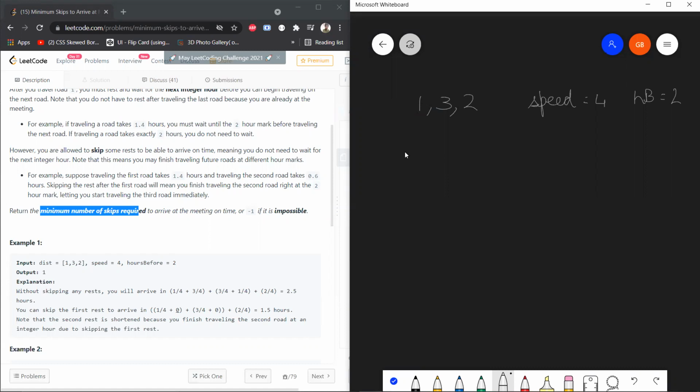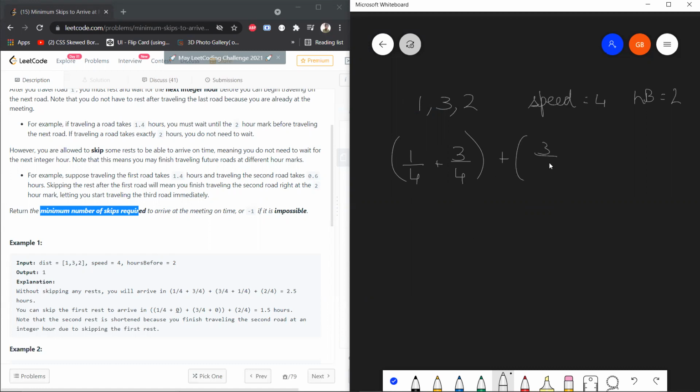So, like I mentioned, speed is equal to distance upon time. So time taken is definitely distance upon speed. Basic thing, so basic that I'm going to rub it off. Now, the first row, this was the time. This is an integer time, obviously, and since you are not going to skip any rest, you are going to take each and every rest in this consideration. So you have to reach your integer mark, so this is your rest period and this is your traveling period. Since you were not skipping the rest, you were taking the rest, so I've added it over here.